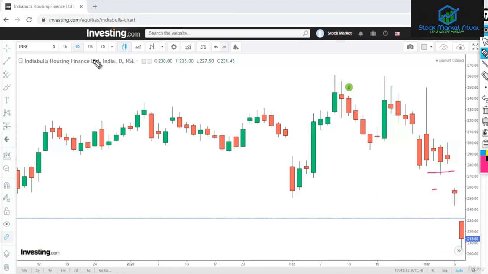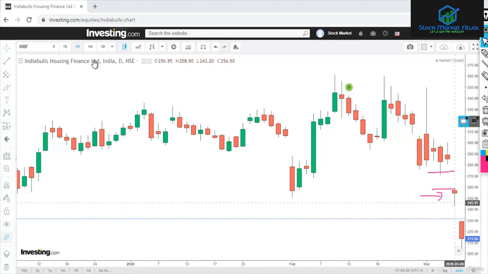So on this day it creates a window, a breakaway gap, breaking the support with a gap, and on the next day it creates another big gap.